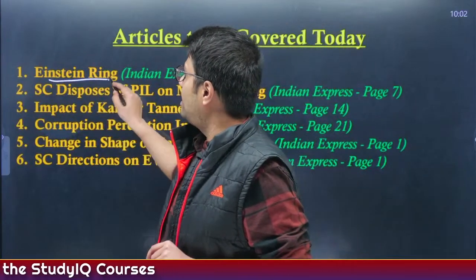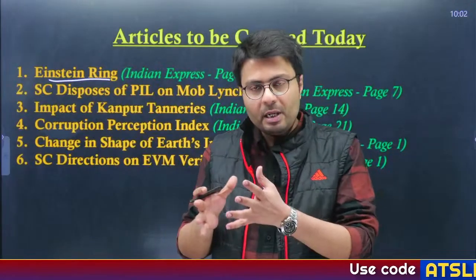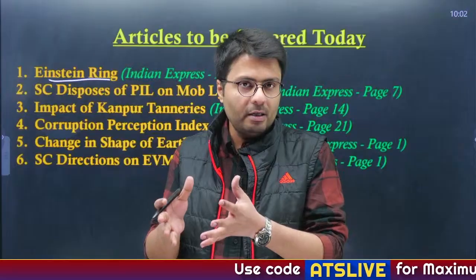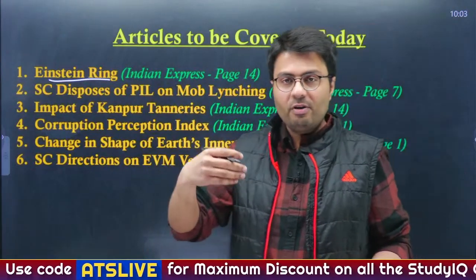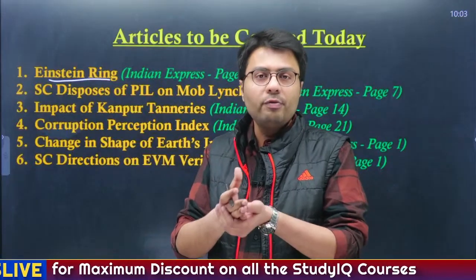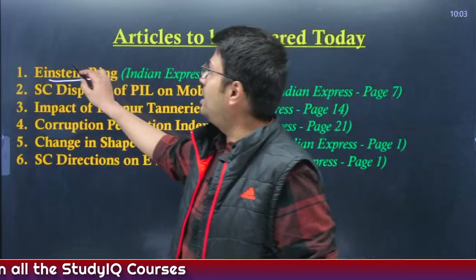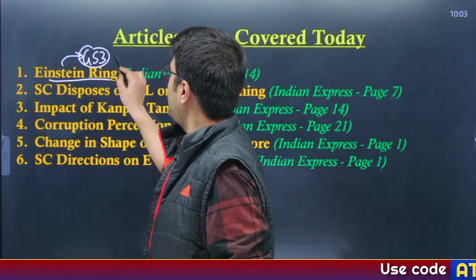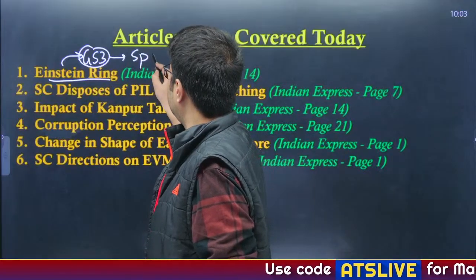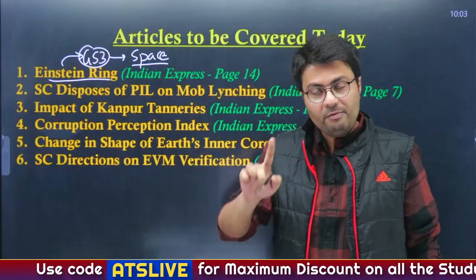First is about an Einstein ring. It is a gravitational phenomenon that happens across a dark matter or a black hole. So we'll understand in what cases these Einstein rings form and how it is useful for scientists to understand the progress of our universe. Now these type of articles are important from GS paper 3 as the syllabus highlights awareness related to space. Therefore, we'll be discussing in detail about what is Einstein ring.